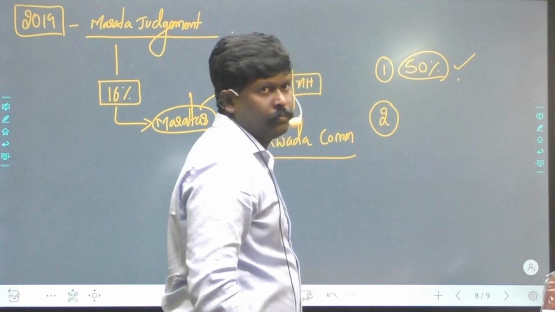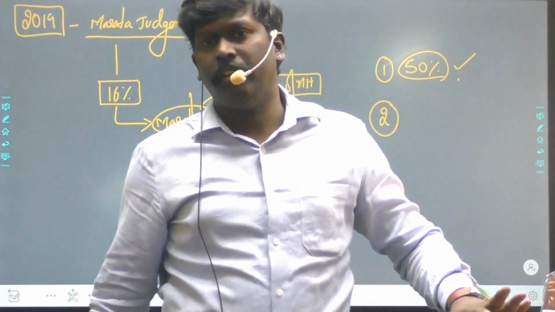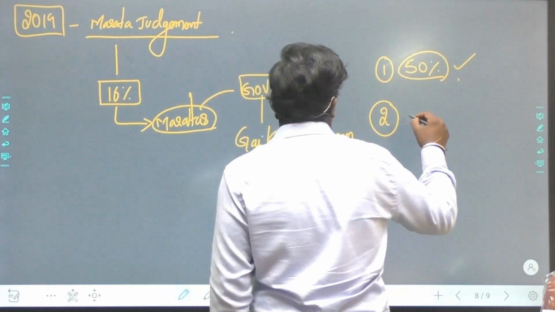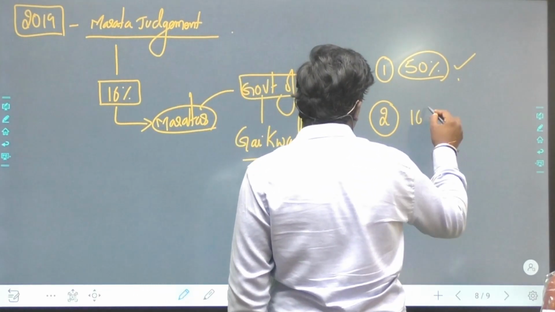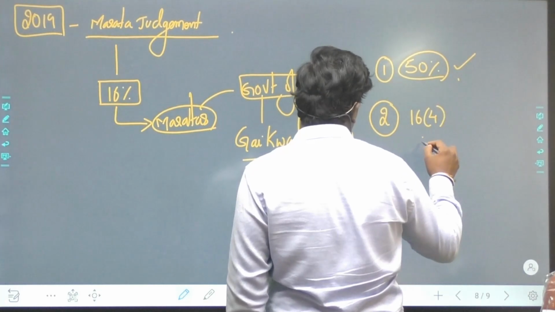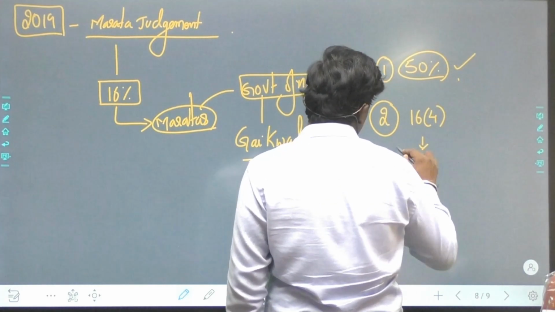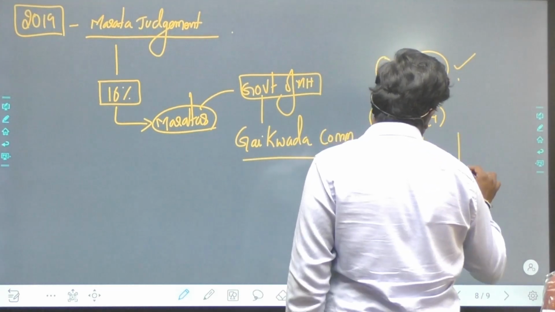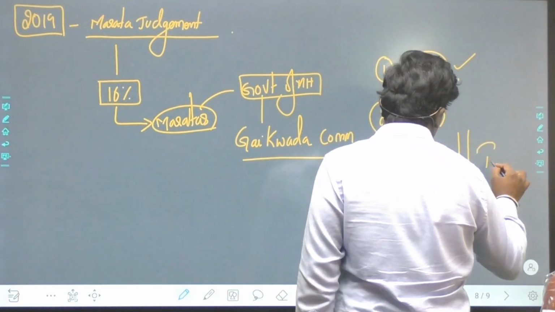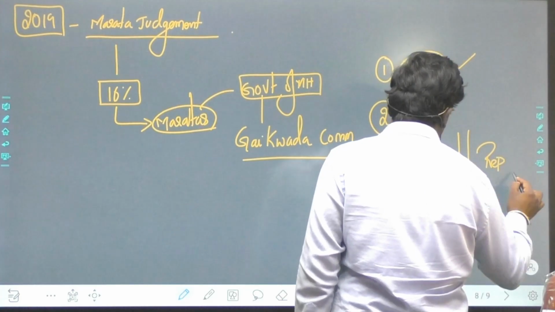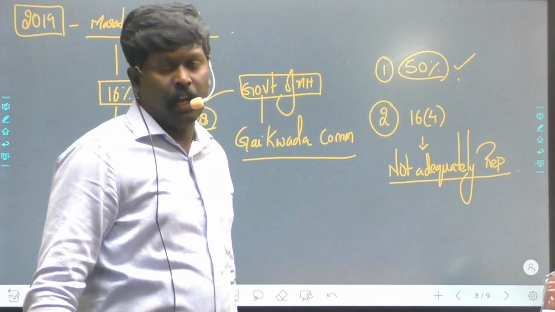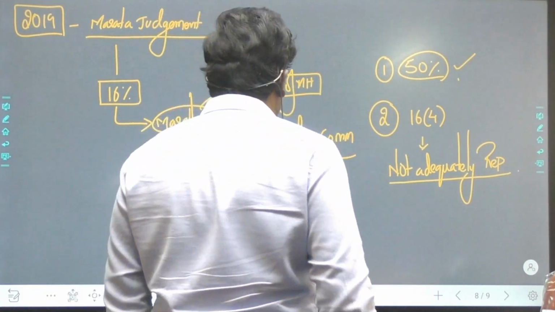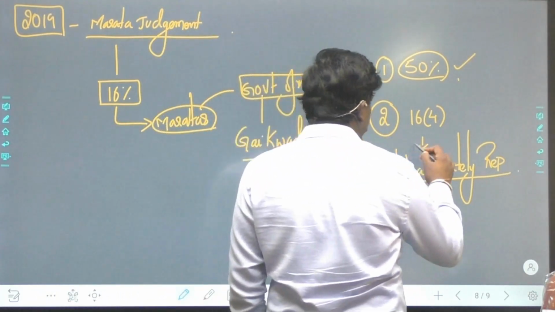Two, it violates Article 16, Clause 4, which is the not adequately represented principle.